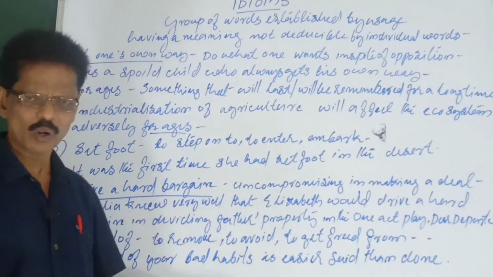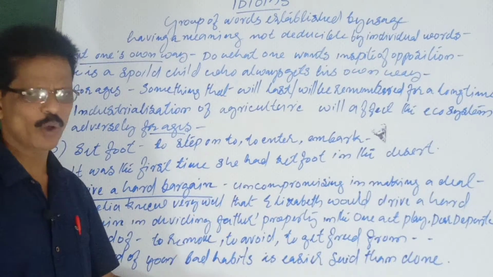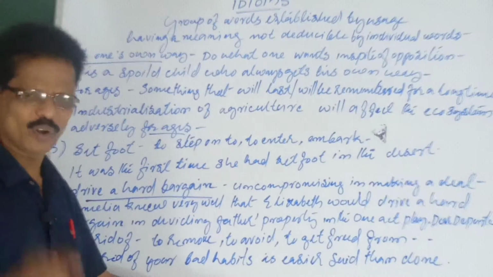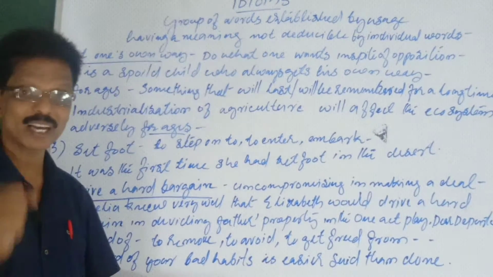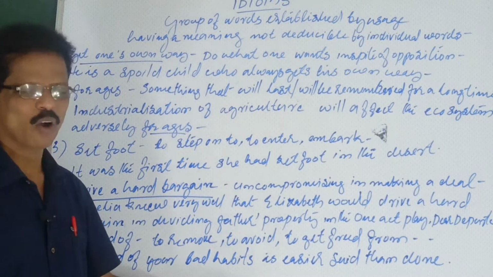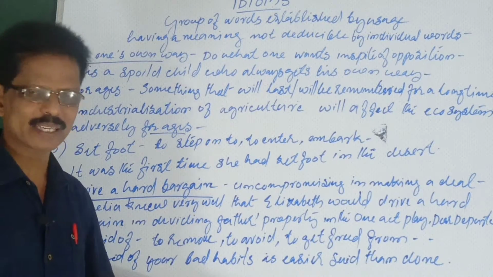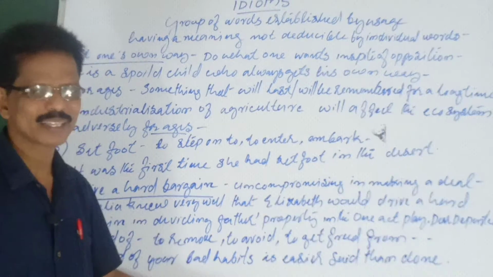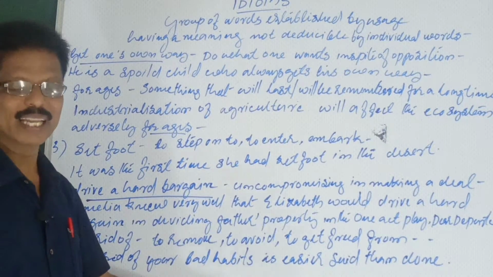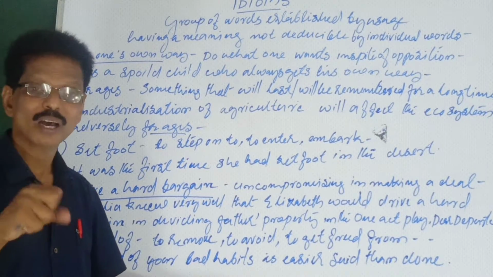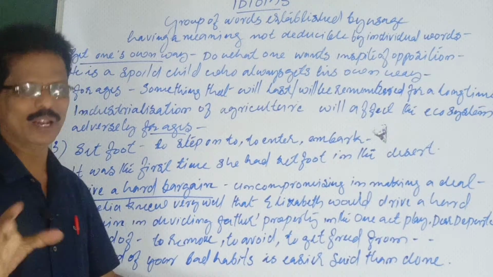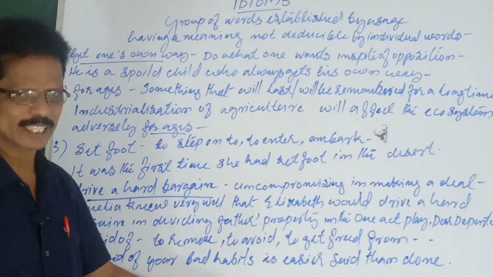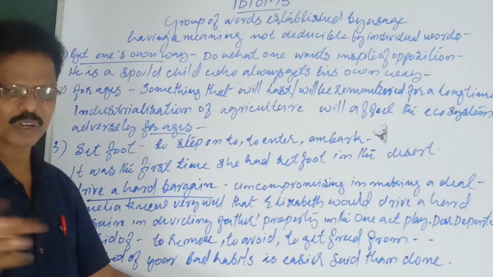They would say, if you don't give this, I will not support you. I will withdraw my support to the government. Then you will have to resign. That is driving a hard bargain. Or dividing the property of the parents among themselves. Okay? Otherwise, I will not sign this document. Then you will not get also. That is forcing others to do according to their will. Forcing, compelling, pressurizing. That's called driving a hard bargain, not simply bargaining.